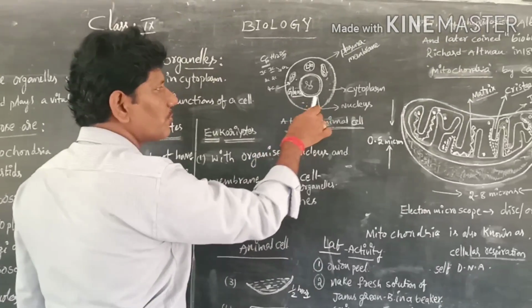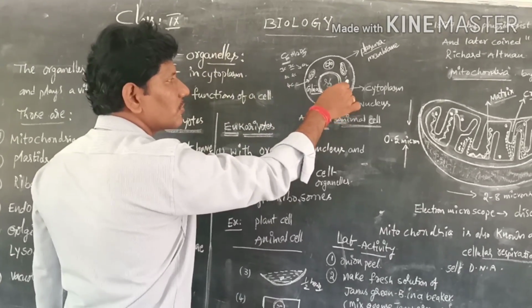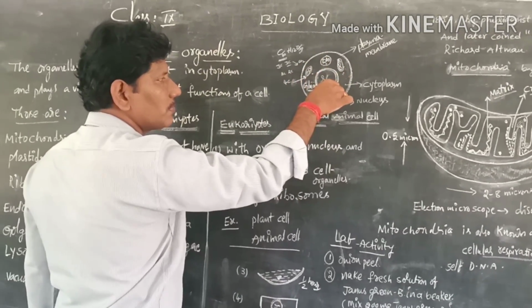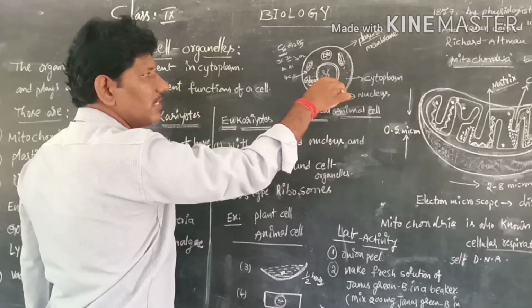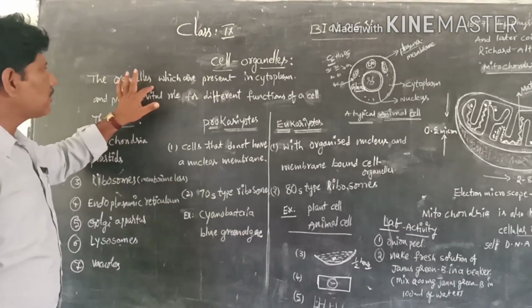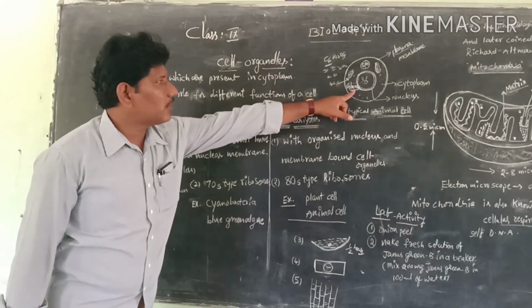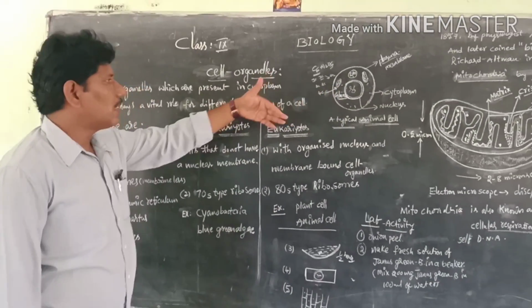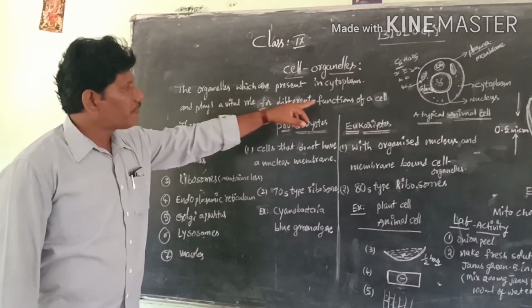Today we are going to discuss cell organelles, meaning the organelles which are floating in the cytoplasm, each having its own significance. For example, mitochondria are called cell organelles and play a vital role in different functions of a cell.